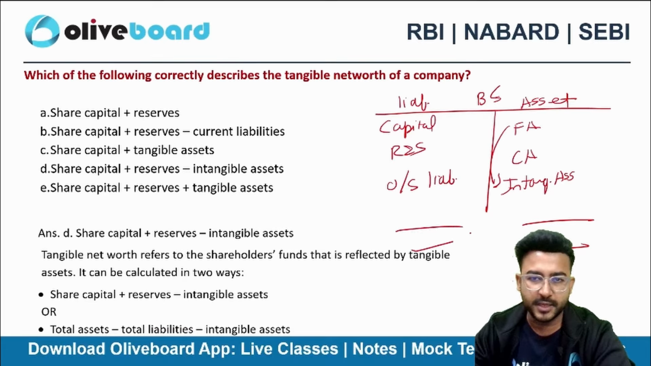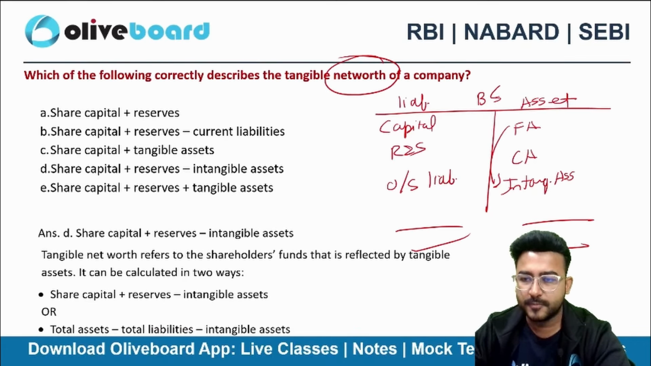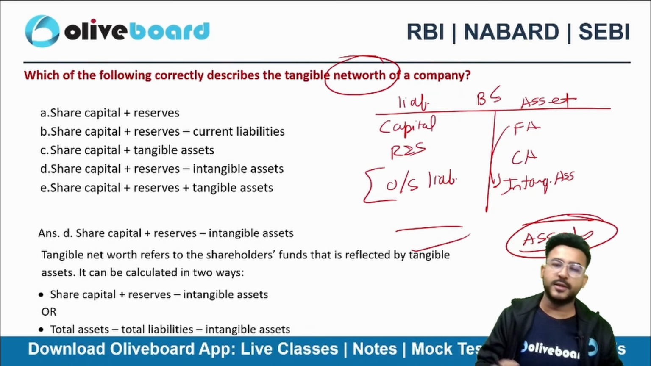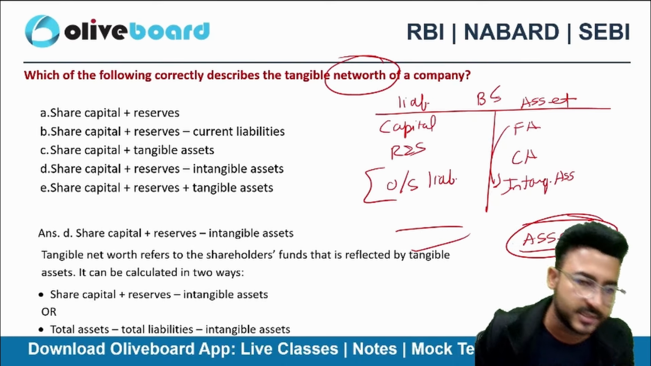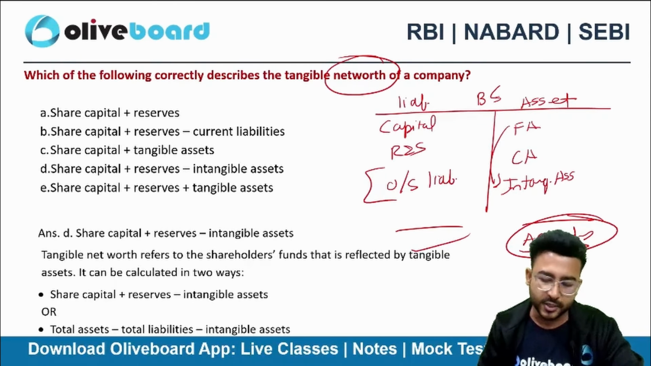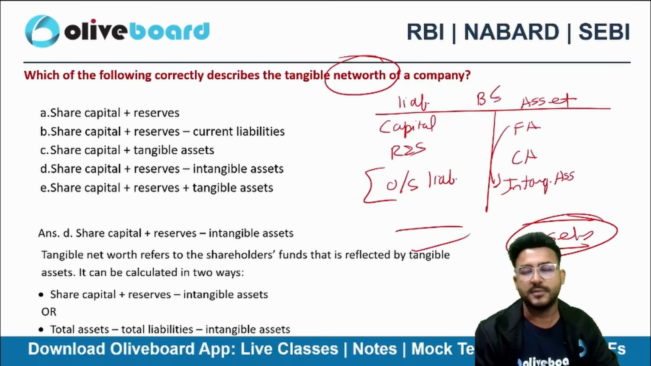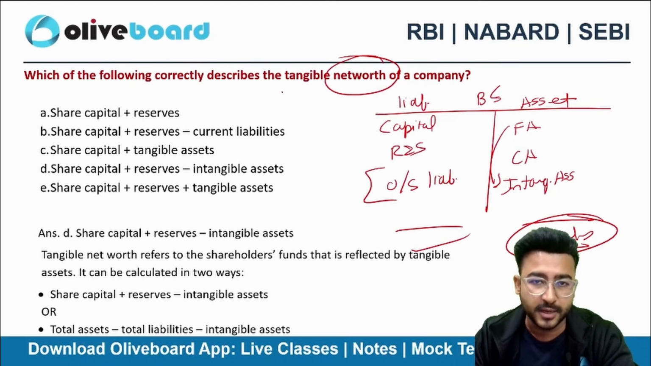So what is the meaning of net worth? All assets minus the outside liability. That's what net worth is all about. All assets minus my outside liabilities. So it gives me the net worth for equity shareholders fund, right? But this is tangible net worth. So I can't consider intangible assets.